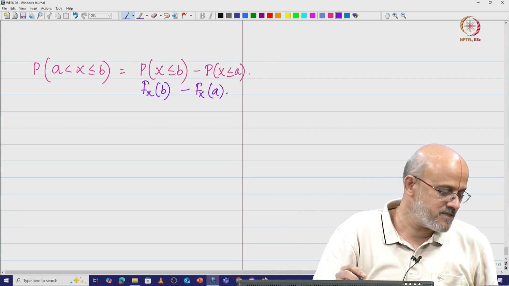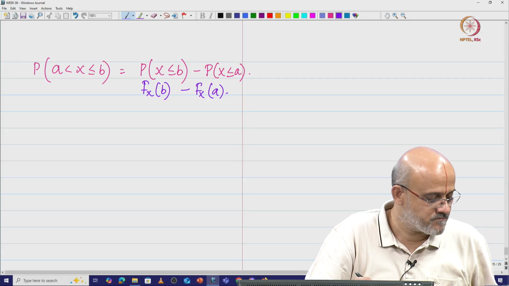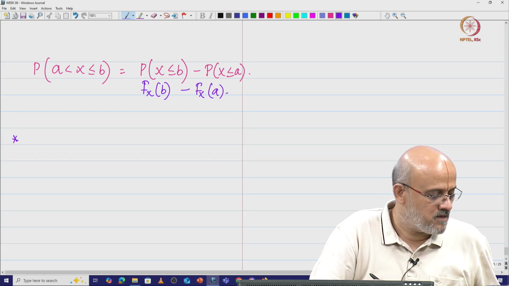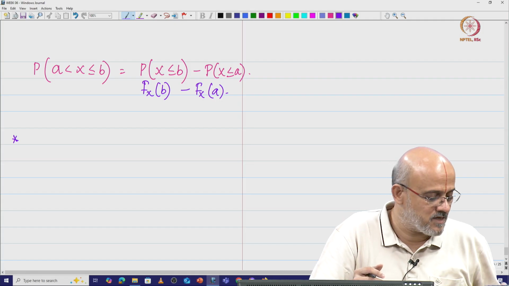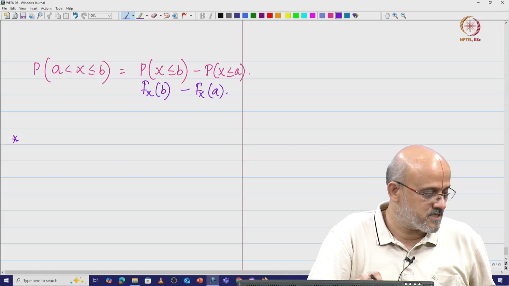There are some more properties here. Let us look at some more properties. So how do we come from, okay, what is the nature in the first place? Let us look at what is the nature of the cumulative distribution function.